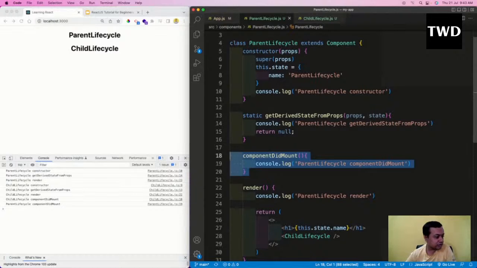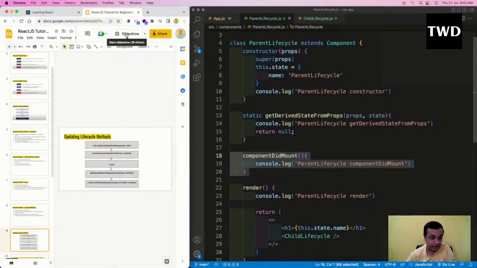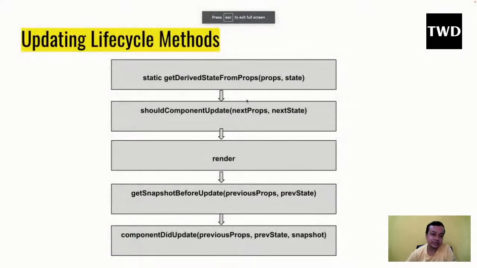Now we are going to learn the updating lifecycle methods. So what are the updating lifecycle methods? Let me again show the slideshow. Updating lifecycle methods are static getDerivedStateFromProps again, there is shouldComponentUpdate, there is render, there is getSnapshotBeforeUpdate, and there is componentDidUpdate. One very important thing to notice here is that there is no constructor and no componentDidMount, which is very important to understand in the updating lifecycle.